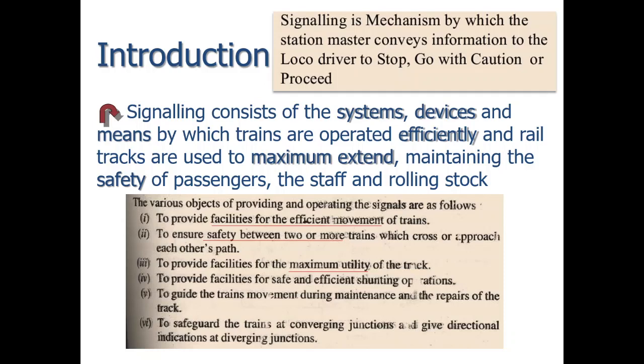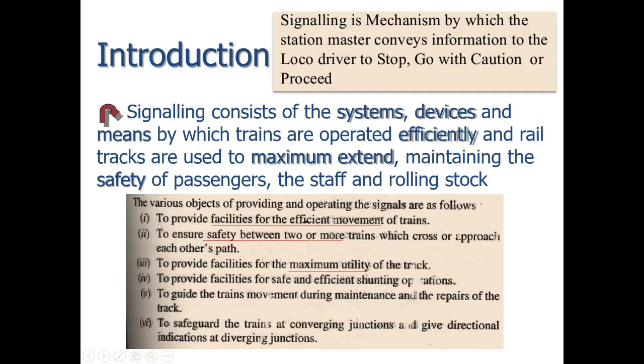Signaling is the mechanism by which the station master conveys information to the loco driver or train driver to stop, to go with caution or to proceed. So signaling helps the driver of the train to get information on where to stop, where to go, and where to proceed. There are various objects of providing and operating the signals, so we will see these objects one by one.